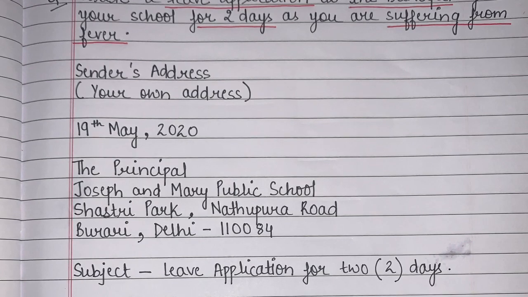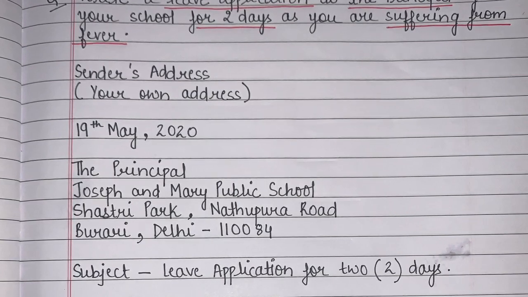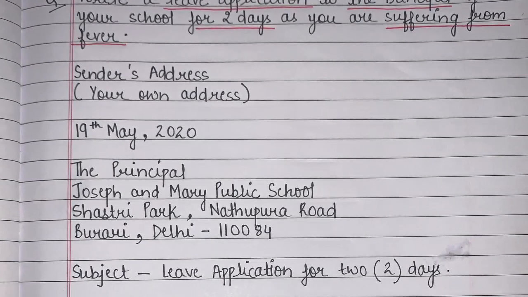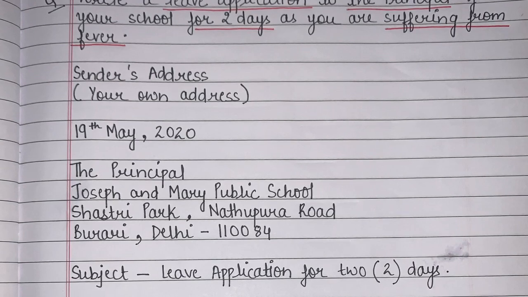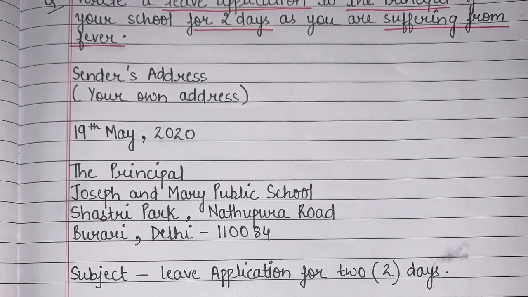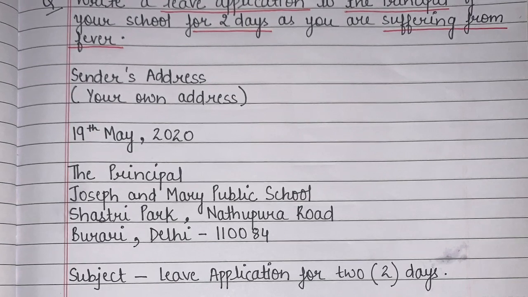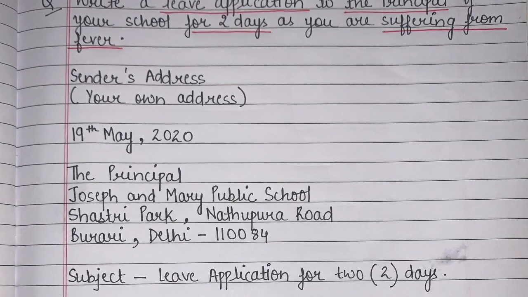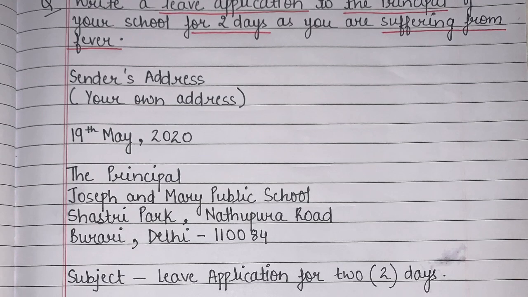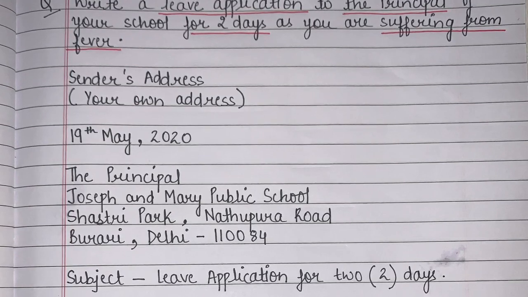Initial means all the first letters. J should be capital, M should be capital, P should be capital and S should be capital. Make it a point that the name of the school should be written in full form. You will not write JMPS, you have to write properly, Joseph and Mary Public School.